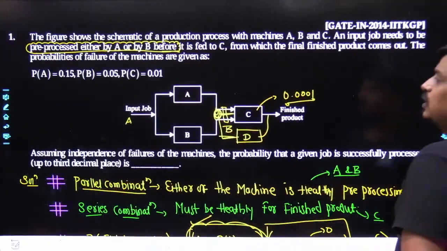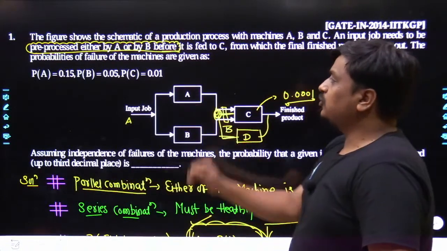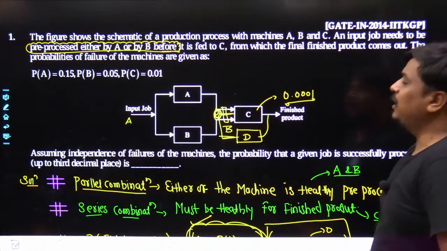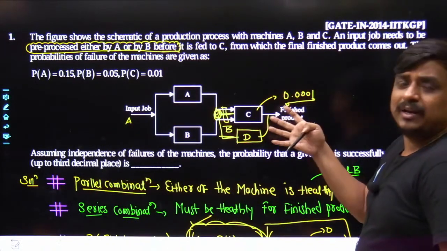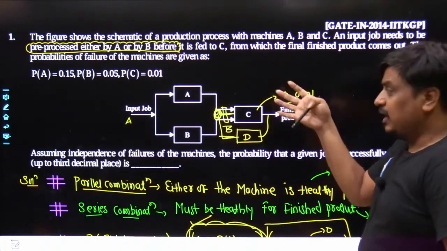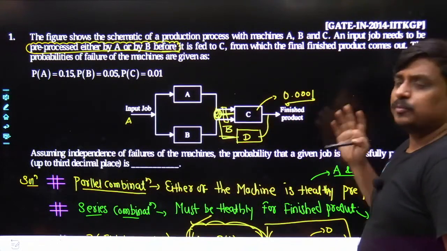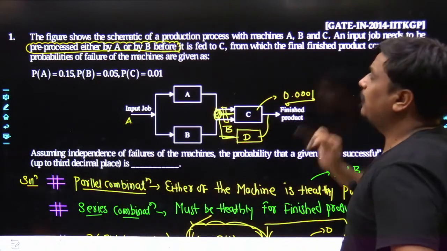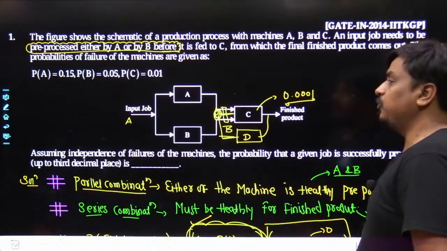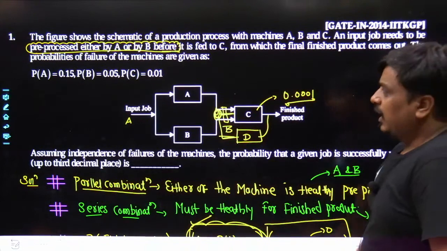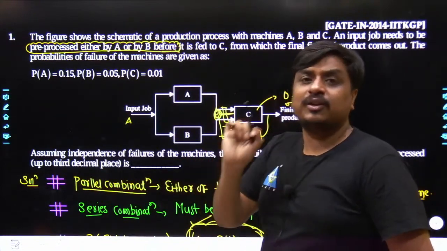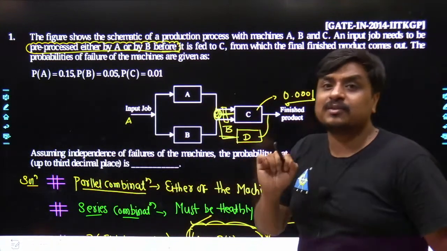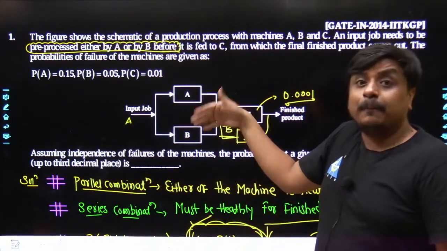Focus over the problem. We'll go word by word. The figure shows the schematic of a production process with machines A, B and C. That means you have a process plant, and a total of 3 machines are involved before getting the finished product: A, B and C. An input job needs to be pre-processed either by A or B before it is fed to C. Whether or not this sentence is provided with the problem, while watching this schematic diagram you must be able to know that A and B are put in parallel.